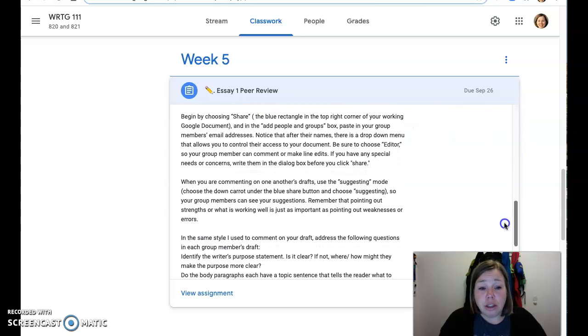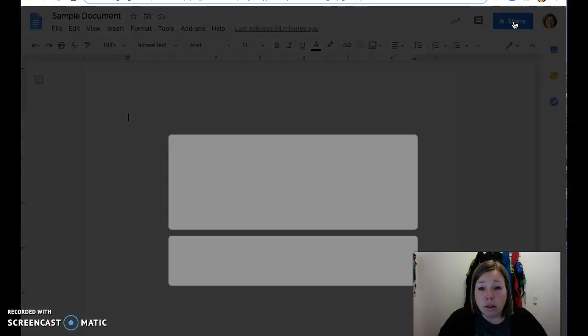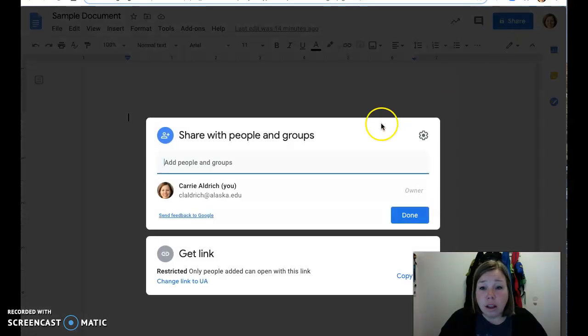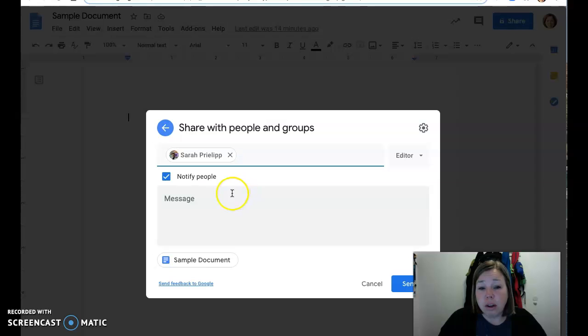When you're ready to share your document, and you should do that today, I have a sample document here I'm going to use to show you. I want you to go up to this blue share button, because right now your document is probably shared maybe only with me or anyone else you've shared it with. So this blue button allows you to share your document with whoever you'd like. So go ahead in this add people and groups and choose a person you want to share with.